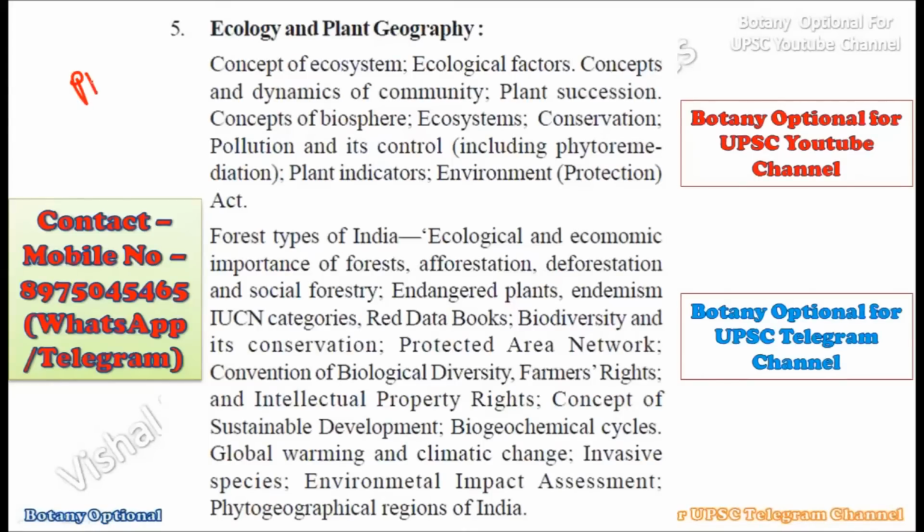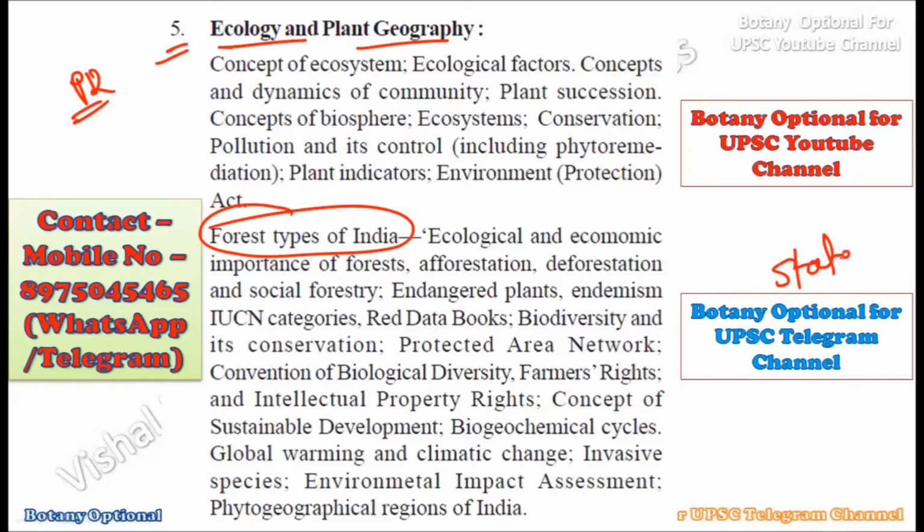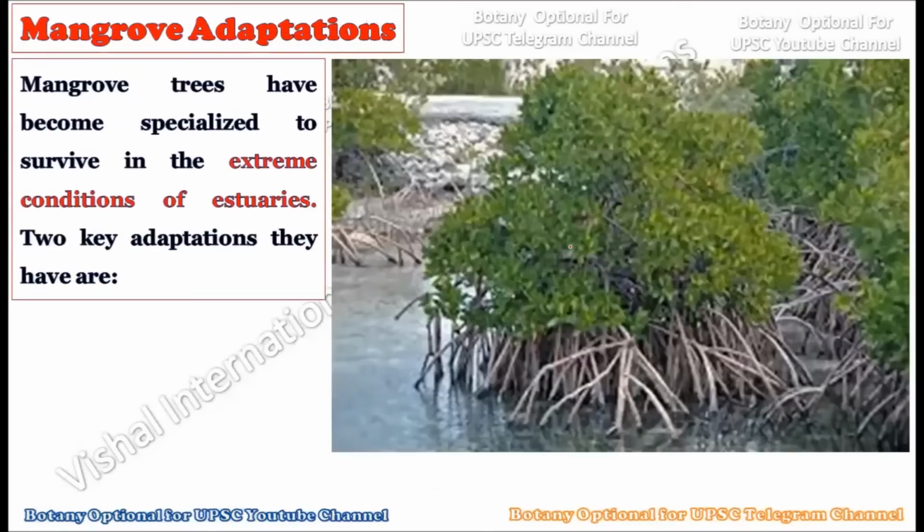We are dealing with paper number 2 and chapter number 5, that is ecology and plant geography. Here you have to understand the various types of forest within India. And you know, mangrove forests are also found in India. In the last lecture, we understood which states in India are very densely occupied by mangrove plants, okay.